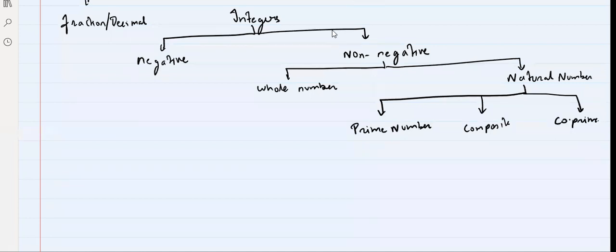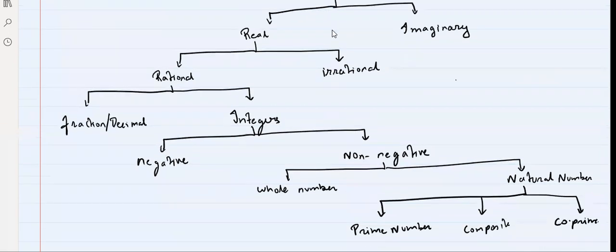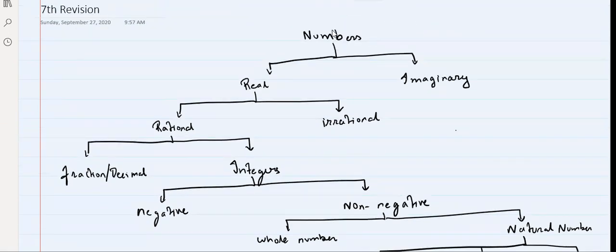So I guess I need not tell you about these numbers. Everyone knows about these numbers. What is rational number, what is irrational number? Rational numbers are the numbers which can be written in the form p by q, and q should not be equal to 0. That is a rational number. Now fractions or decimals are basically the numbers which are part of some other number, which is p by q, and q should not be equal to 1, because if q is equal to 1, it will be an integer.